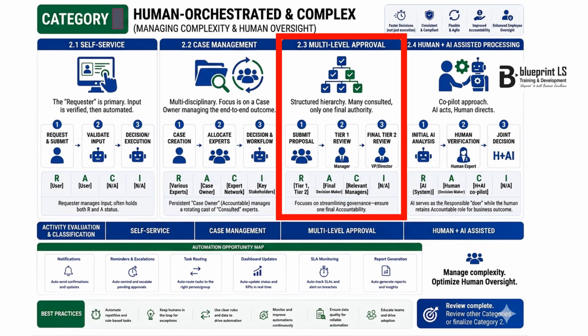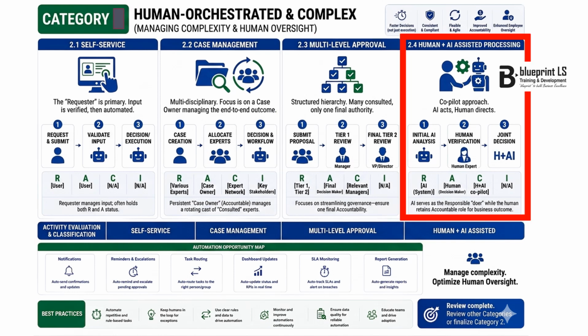While multiple layers of management may be responsible or consulted during the review steps, only the final tier authority is designated as accountable. We engineered this visual specifically to remind leaders that corporate governance must be streamlined, ensuring that a multitude of reviews never disputes single point accountability.